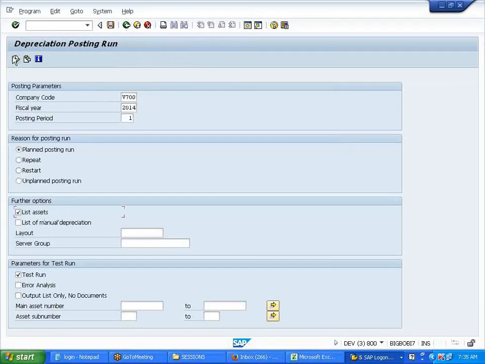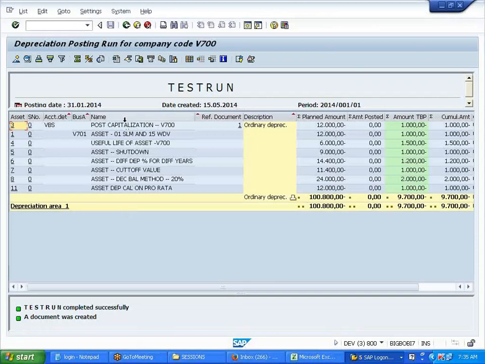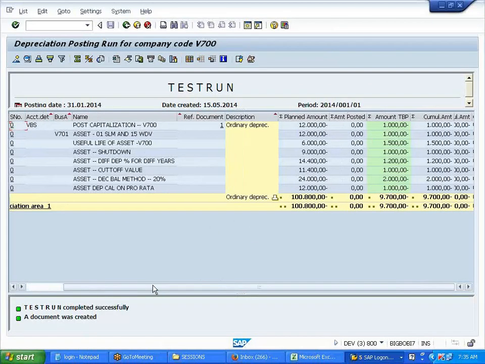Now list assets, see, execute. All the assets, whichever we have posted. Difference. Individual depreciation. Total depreciation to be posted. Amount to be posted this month 9,700.